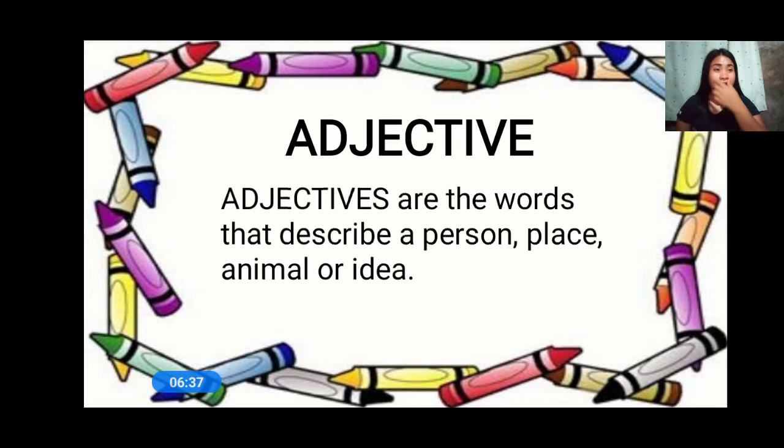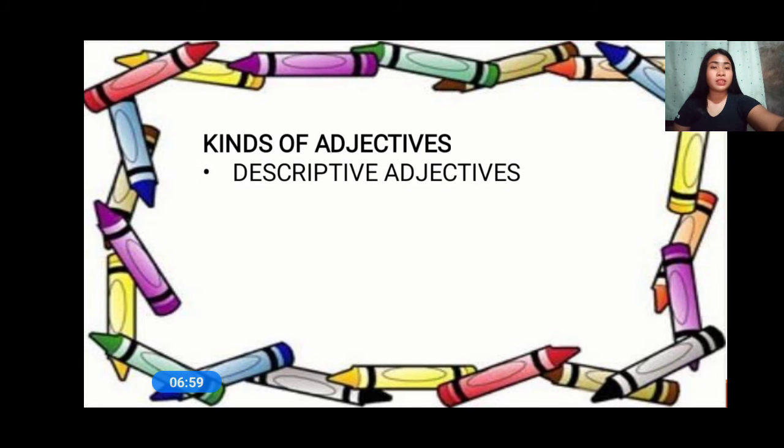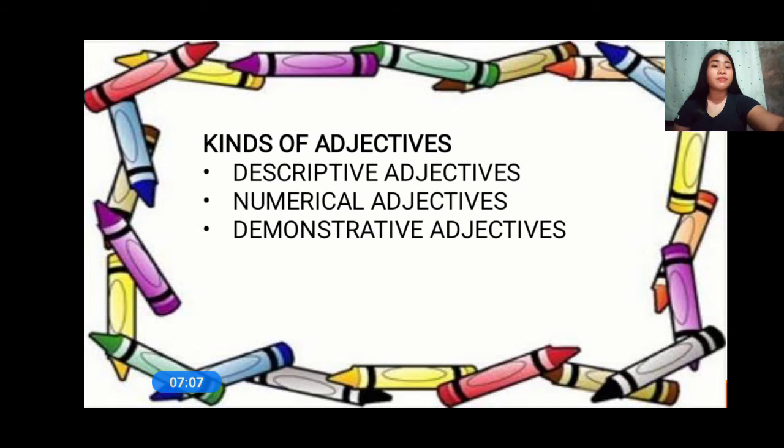Do you understand me? Okay, very good. So if the word describes, what do we call that? It is adjective. What is adjective? A word that describes a noun or pronoun. Now let me tell you, there are kinds of adjectives, and we are going to talk about that today. So these are the kinds of adjectives. We have the descriptive adjectives, the numerical adjectives, and the demonstrative adjectives.